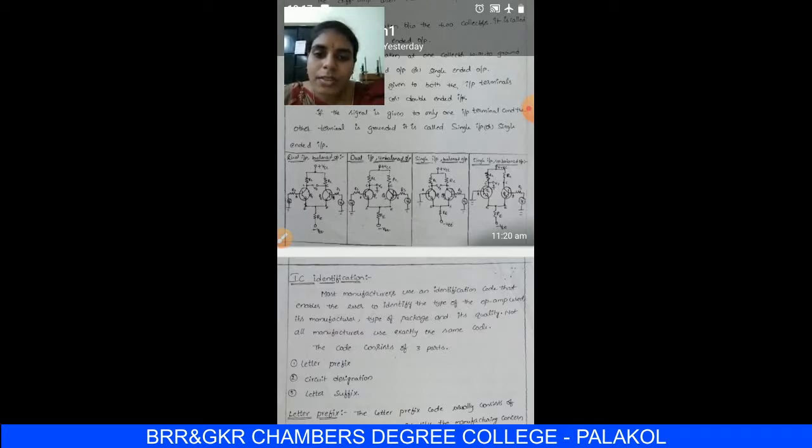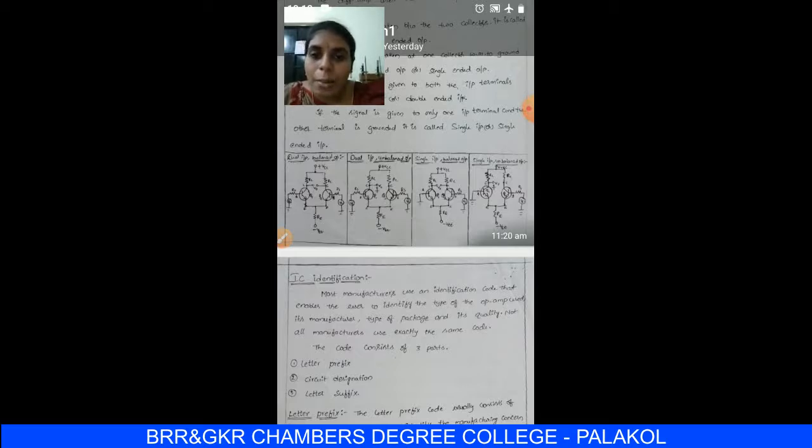Next configuration is single input unbalanced output. Here we again give only one voltage source to any one of the base terminals. Here we have given the voltage source to the base terminal 2 of transistor Q2 through a resistance Rs of voltage source Vs with respect to ground, and base terminal B1 of transistor Q1 is directly grounded. Then it becomes a single input.